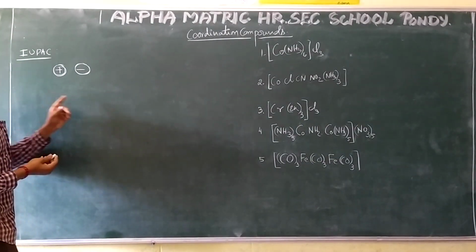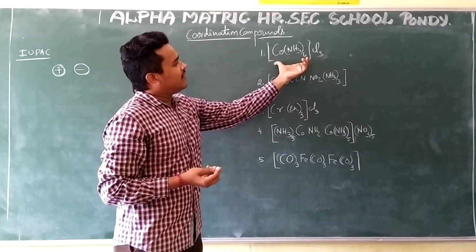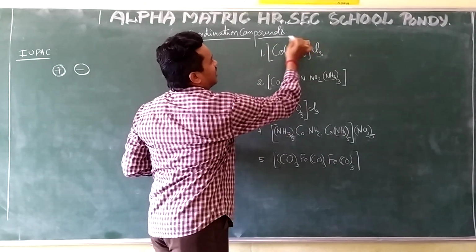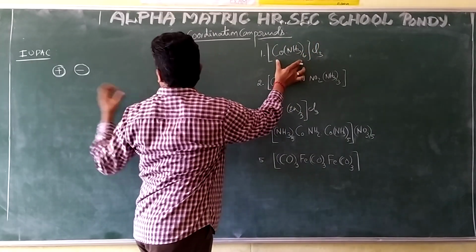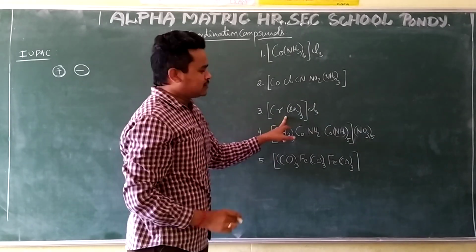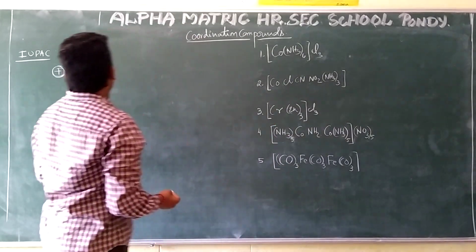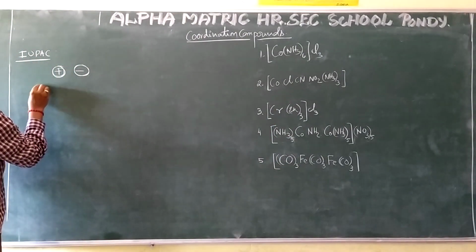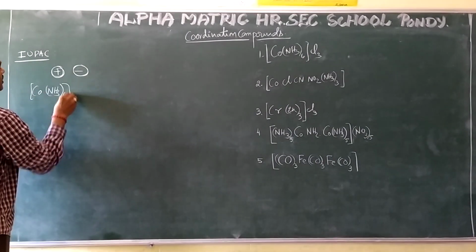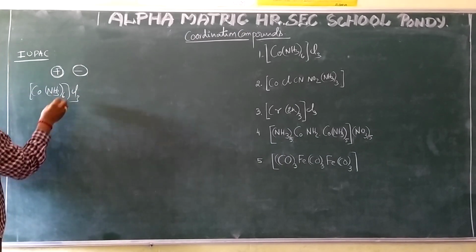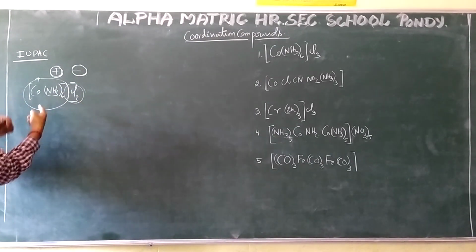For example, take this compound, cobalt NH3 6 times Cl3. Here I have to give a name for this part. In this complex, this part is the cationic part, the positive part. This part I have to write first. Here the positive part is this complex, and the negative part is chlorine. So I have to write a name for this part first.